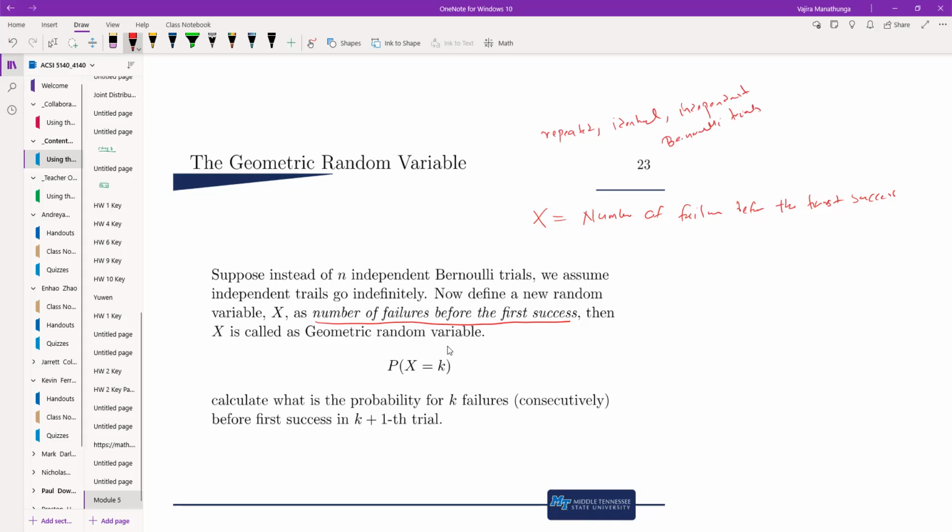In the binomial setting, we have a finite number of trials, but in this case, it's not going to be finite; it's countably infinite. So x, the number of failures before success, can be 0, 1, 2, all the way up to infinity. So this is a countably infinite discrete random variable.